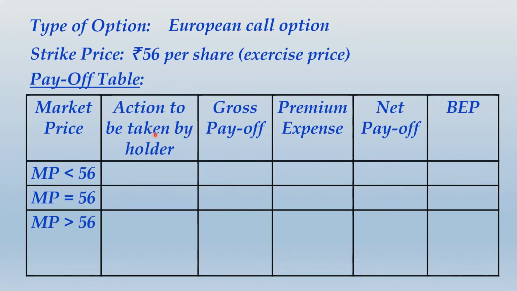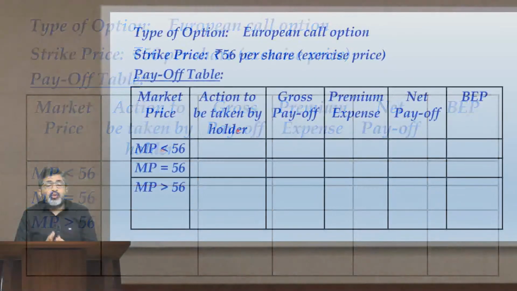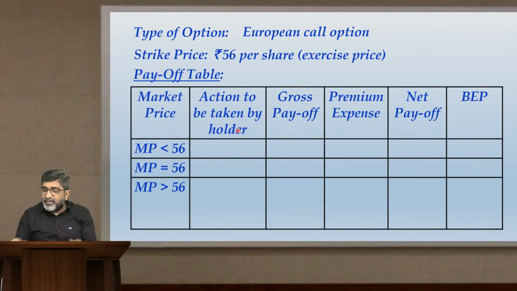Keep one thing in your mind: whether you are talking from the viewpoint of option holder or writer, action will always be taken by the holder. Writer cannot take any action, because who has the power to decide whether option should be exercised or not? It is the holder who has the power to decide whether the option should be exercised or not. As a result, action to be taken by holder. Now, only two types of actions holder can take: either let the option lapse or exercise the option.